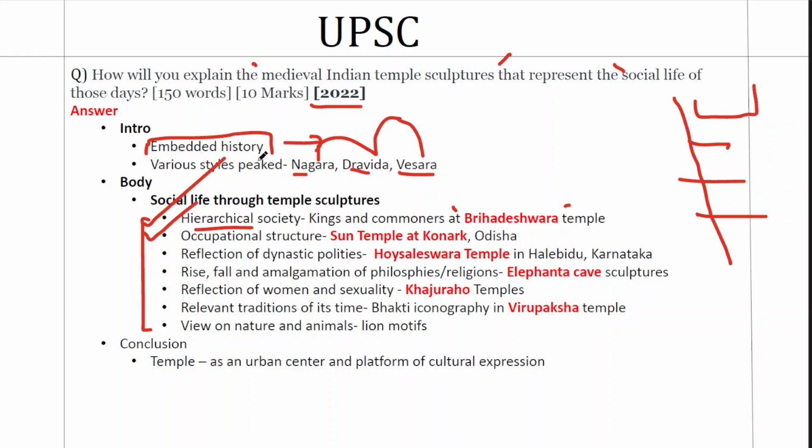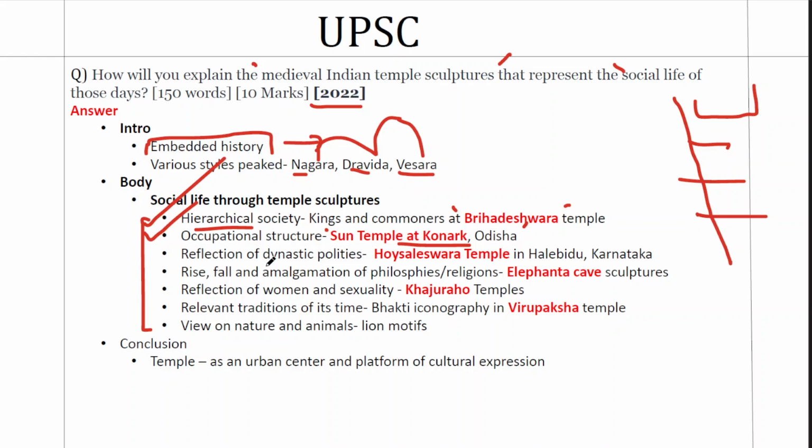Second is about the occupational structure. What kind of jobs did people do? That would also be reflected in these temples. For example, we can look at the sculptures in Konark temple in Odisha, the Sun temple in Konark. The sculptures give insights about occupational structure. Or you just take the case of sculptures as a whole. In order to have a sculpture tradition, you need a dedicated artisan class. And this dedicated artisan class is a product of patronage and caste system. So that hint can also be drawn from these sculptures.